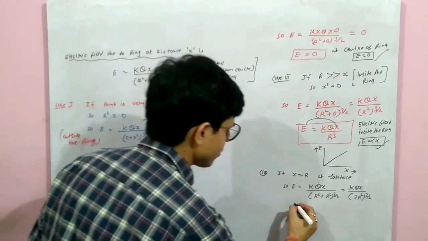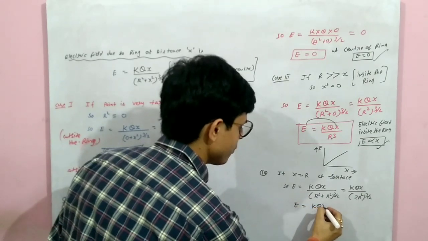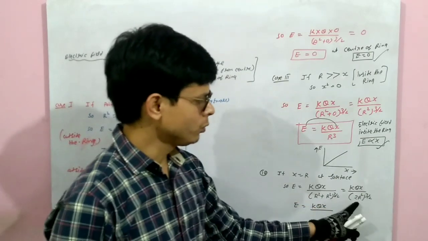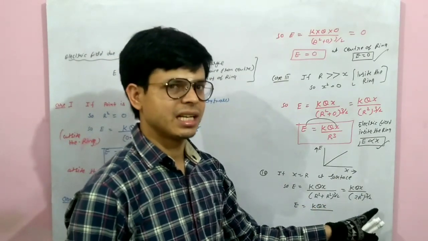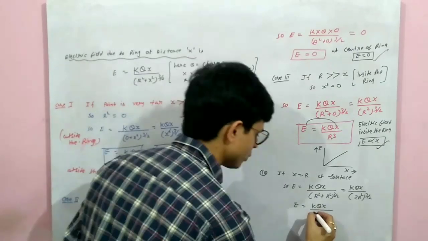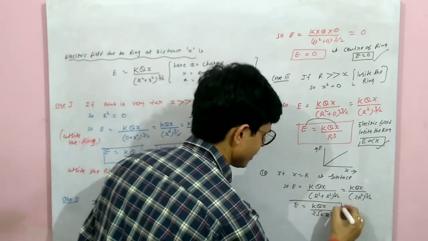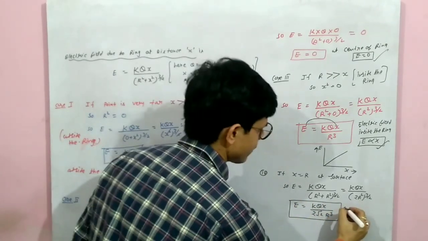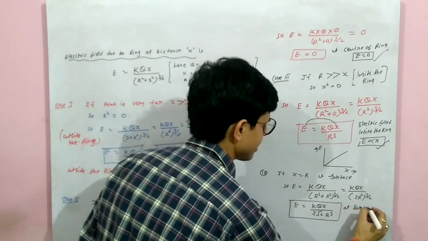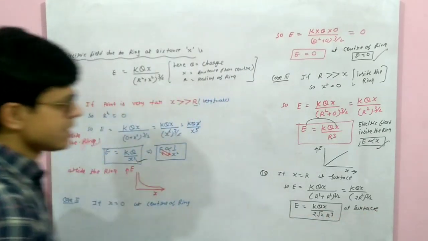So E equals k q r upon 2 to the power 3/2, which means 2 root 2, times r cube. This is the value at the surface.